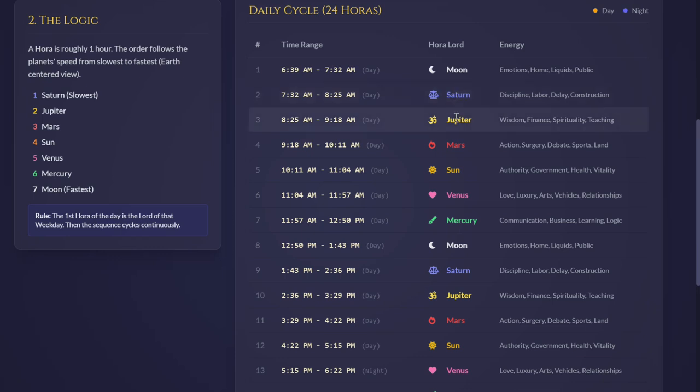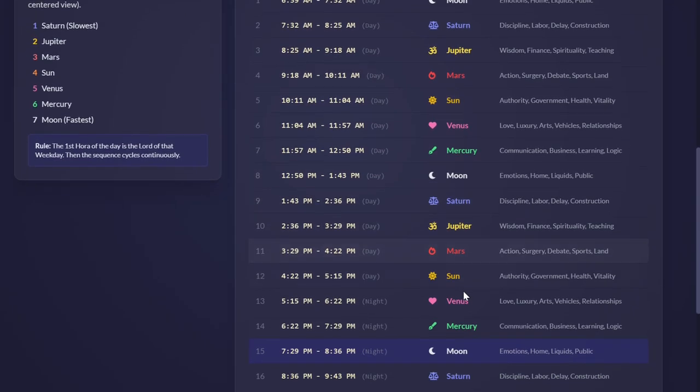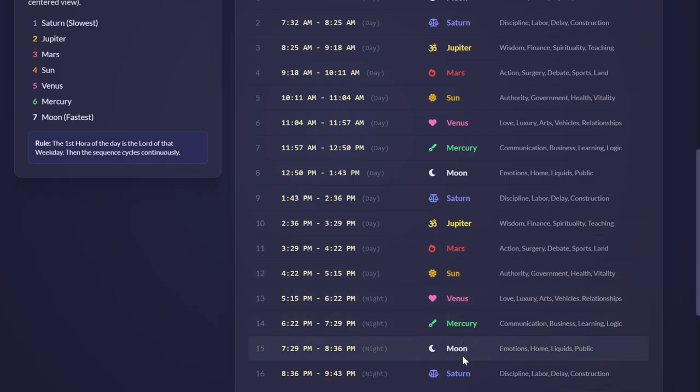Then we had Jupiter, the second slowest, then Mars, third slowest, then Sun, then Venus, then Mercury, then Moon. Okay, so this sequence is clear. Now again the sequence repeats: Saturn, Jupiter, Mars, Sun, Venus, Mercury, Moon. Currently at this time Moon's hora is on.